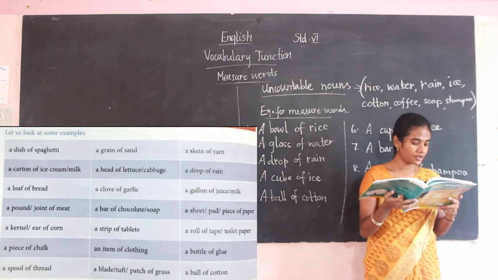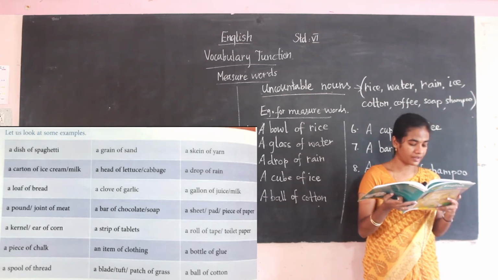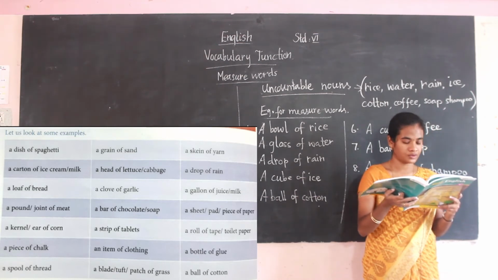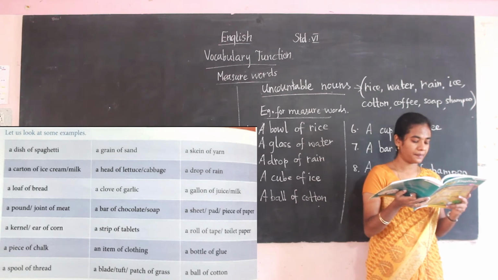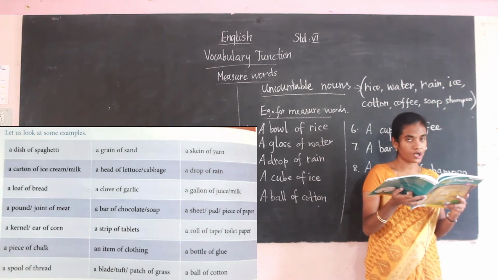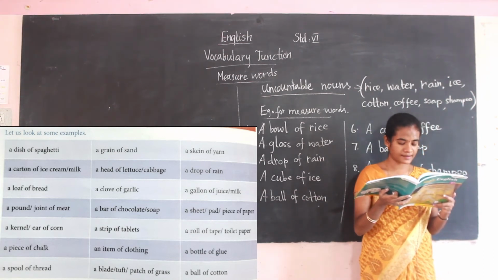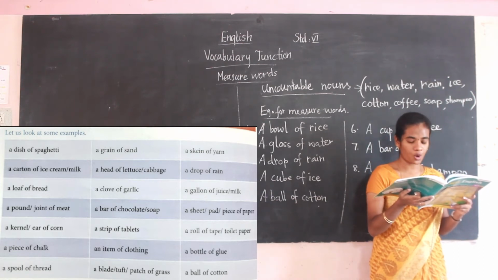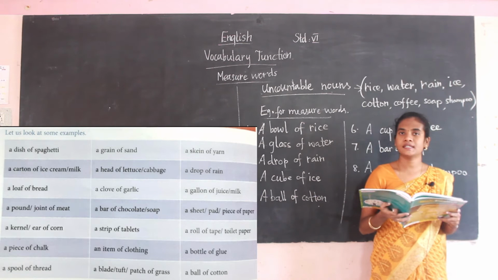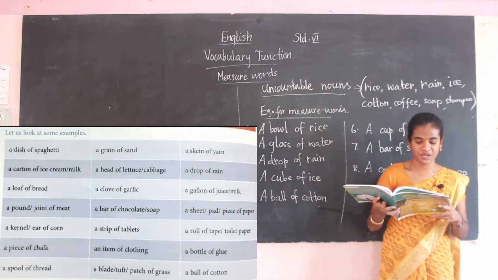The next one, a spool of thread. Next one, a blade, tuft, or patch of grass. The next one, a ball of cotton. So these are the examples of the measure words.